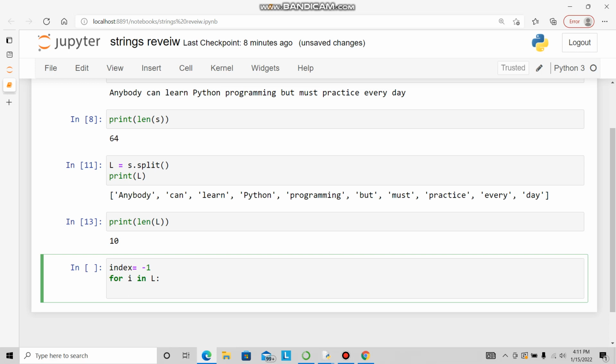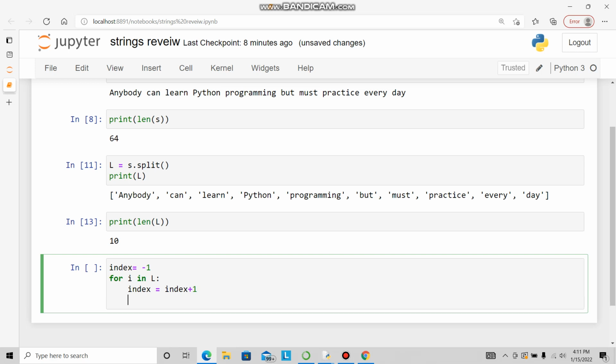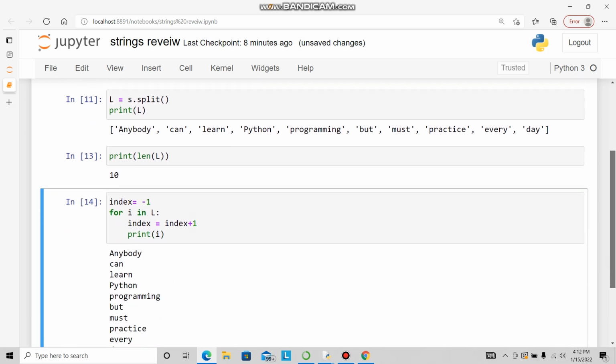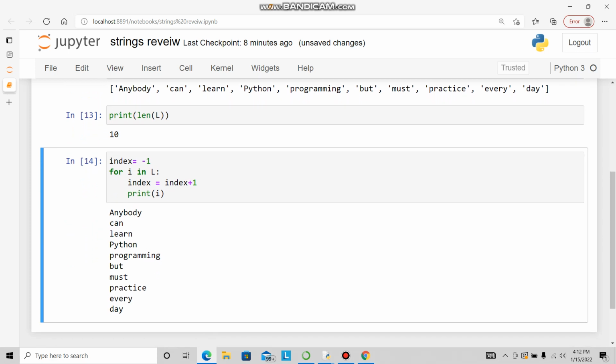That's very important. I'll say index is equal to index plus 1. Then I'll go for print i. Fine. Then Control Enter, it runs and it is printing. The i is going all the way through the list and it is printing all one by one.